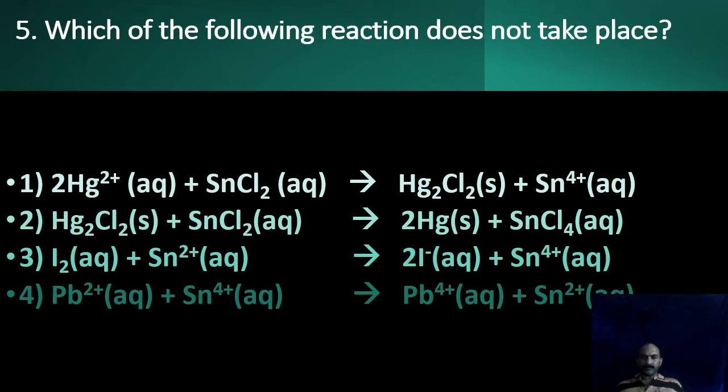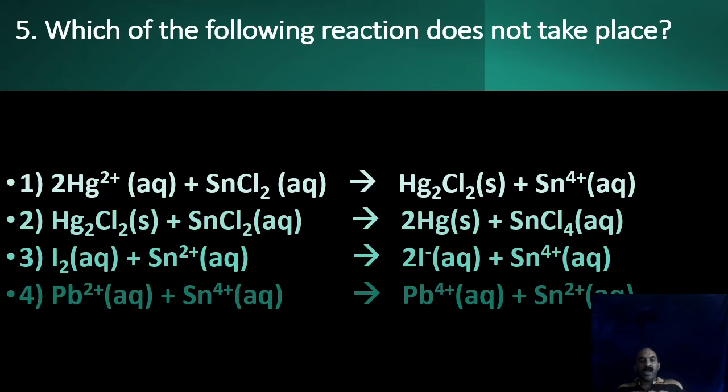Next, again SnCl2 can even reduce mercurous chloride to mercury. So we may say that reaction 2 is a continuation of the first reaction. Mercurous is further reduced to free mercury by stannous chloride. So if you carry out a prolonged reaction between mercuric ion and stannous chloride, we eventually get free mercury and stannic chloride, SnCl4. These two happen naturally.